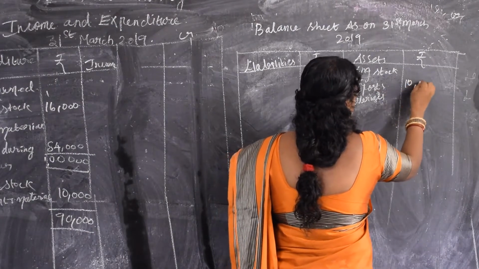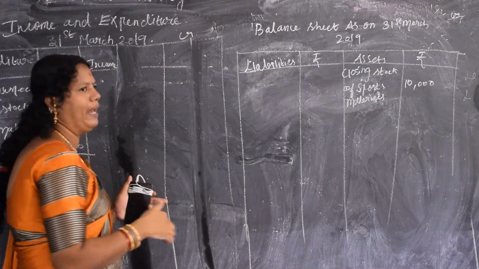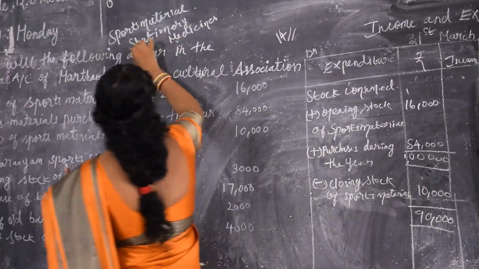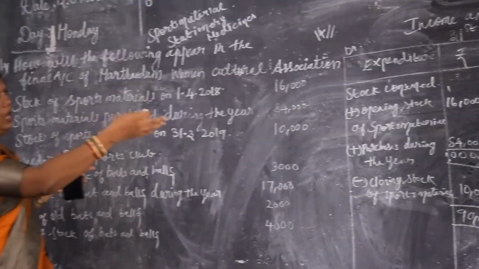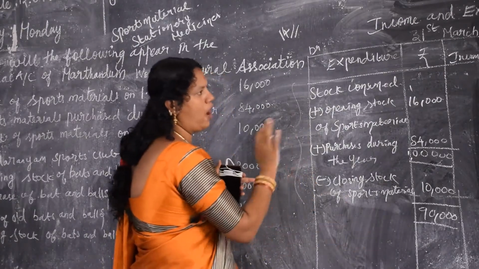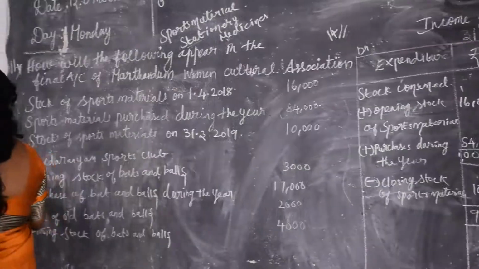That is 10,000. While preparing the balance sheet or the final accounts, when there is sports materials, stationery or medicine, you should add all the expenses. You have to follow this format in the final accounts also. And in the balance sheet, you have to write only the closing stock. That's enough. Next, we will move on to the 15th problem.